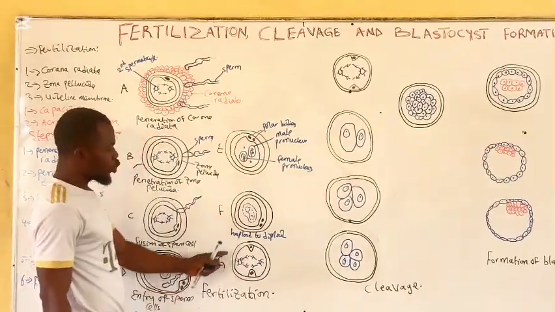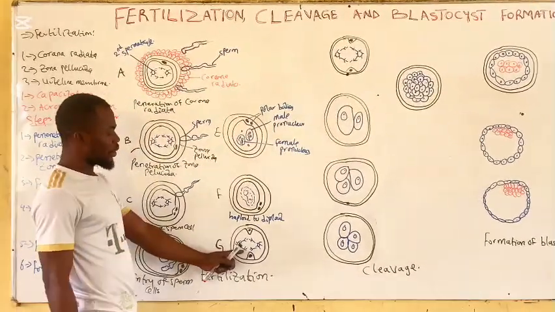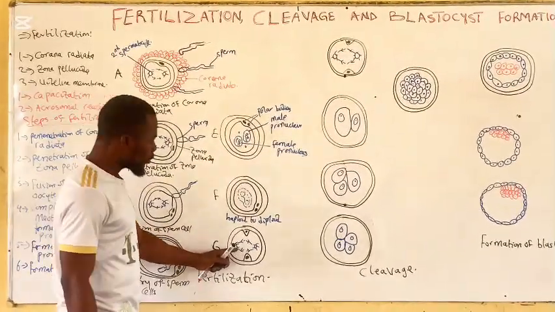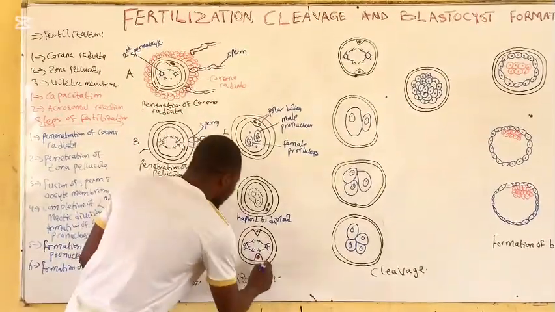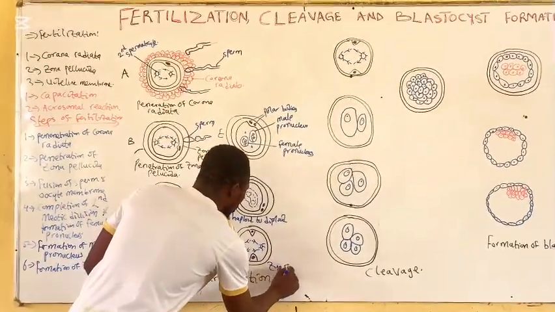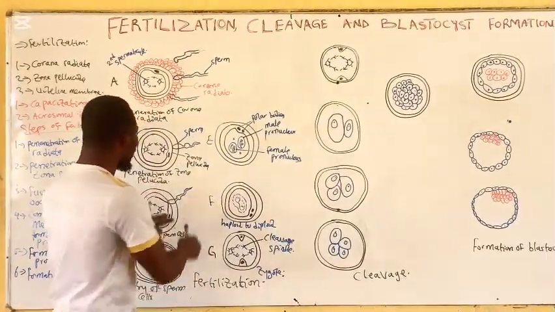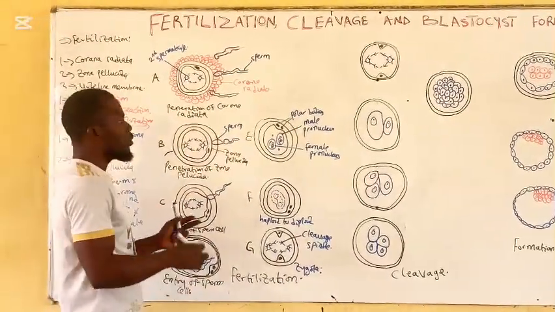And lastly, the chromatin of the zygote will now arrange themselves in the equator. After the arrangement in the equator, then the zygote is formed. So here is our zygote. These are the steps that are involved in fertilization.